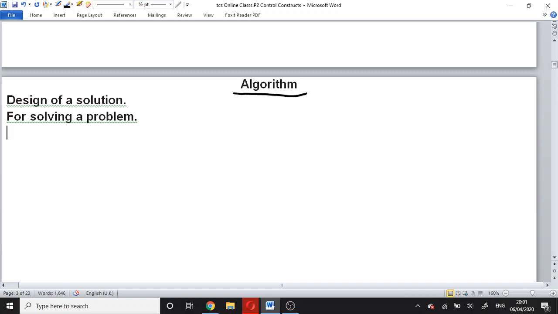Whenever a task is given to us, like we are asked to develop a software for a superstore, or develop a software for a company to prepare their staff payroll, this task is known as a problem. And to solve this problem means to write down coding for it. The very first step is the algorithm.